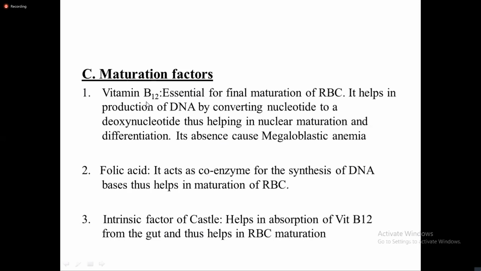Maturation factors मा चाहिँ आउँछ vitamin B12, folic acid, and intrinsic factor of Castle. The intrinsic factor of Castle, say, helps in absorption of vitamin B12 from the gut. That is why it helps in maturation of red blood cells. The intrinsic factor of Castle is formed by the GI mucosal cells, or let's say GI को parietal cells. So parietal cells HCl plus intrinsic factor release गराउँछ.